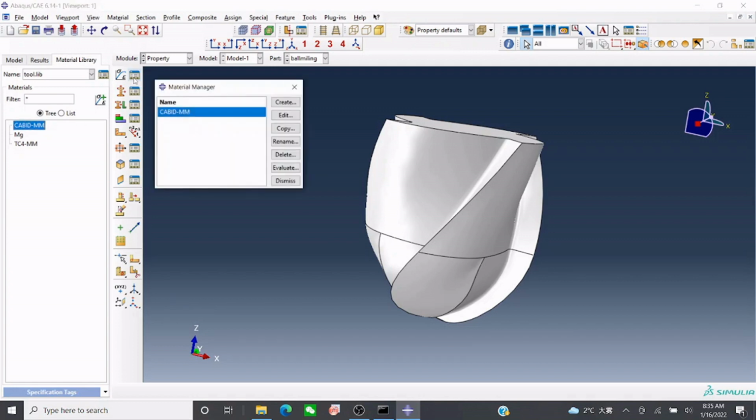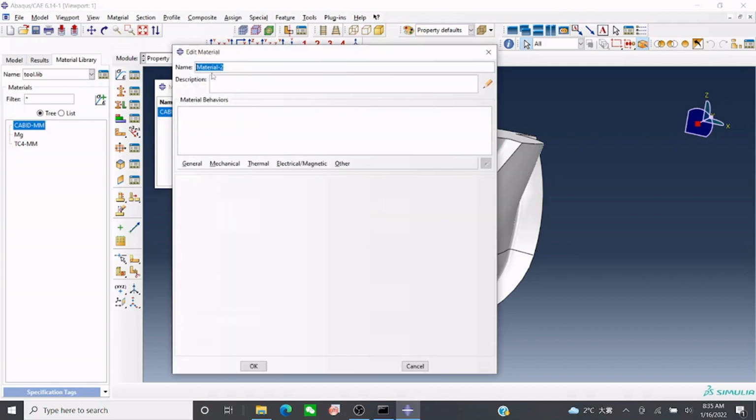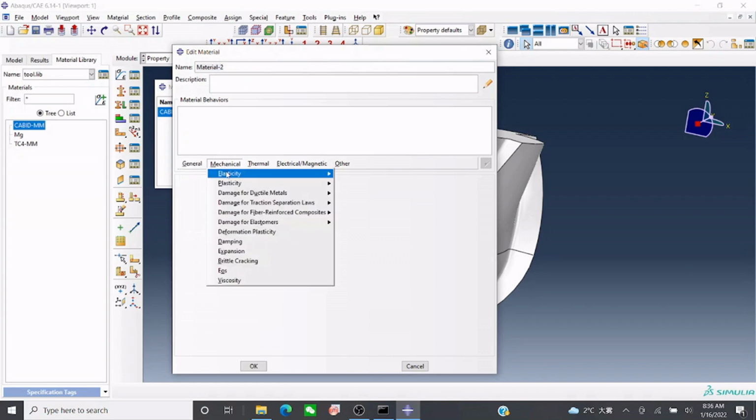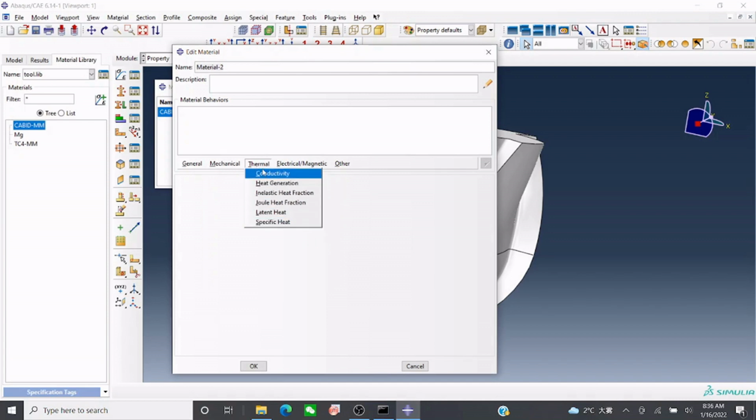Suppose you want some other tool material, you just go to create here, and you can name it aluminum or anything you want, platinum, titanium, whatever you want. Give the description, and then you can assign a density to your material, and elasticity, plasticity, damage, whatever you want.